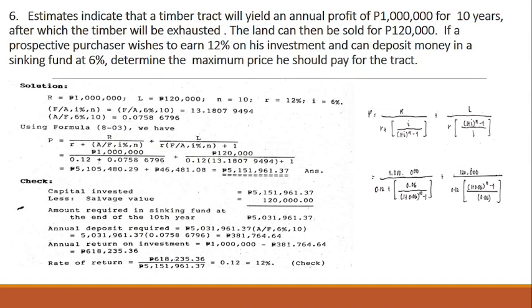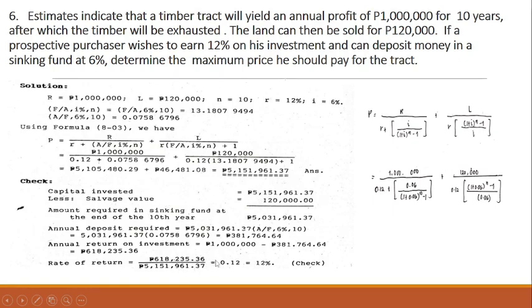Now, if we want to check kung tama ba nga ang iyang investment nga 5 million kapin, tapos ang iyang annual return on investment is 600,000 kapin, kung 12% ba jud ang gina-earn niya. So, ang iyahang kita nga annual return on investment, ato lang i-divide sa iyahang capital invested nga naa pa ang salvage value.